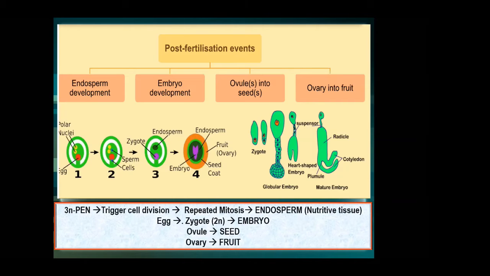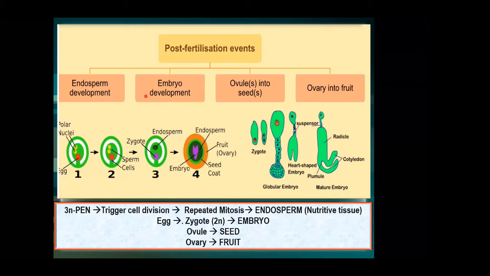Now look, what are the post fertilization events? In sequence, they are four. Number one, development of endosperm. Number two, development of the embryo. Number three, the development of the seed. And the last one, the development of the fruit. So ultimately you get the fruit.